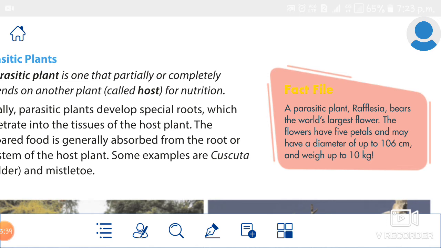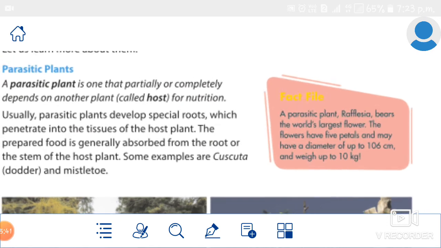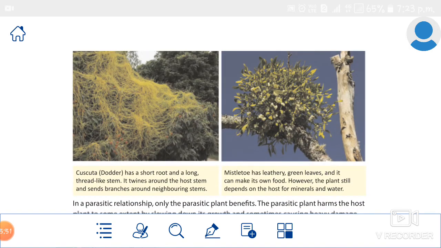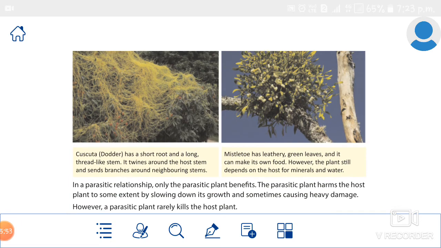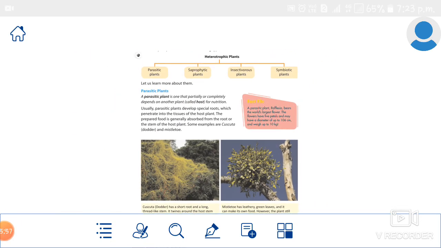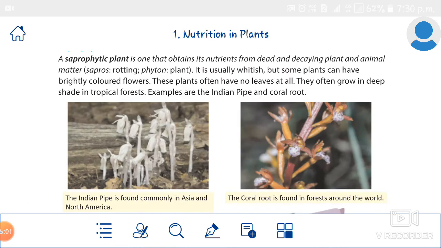So now we studied 3 examples of parasitic plants. What are they? Cuscuta, mistletoe and Rafflesia. And the second one is saprophytic plants. Understand that?